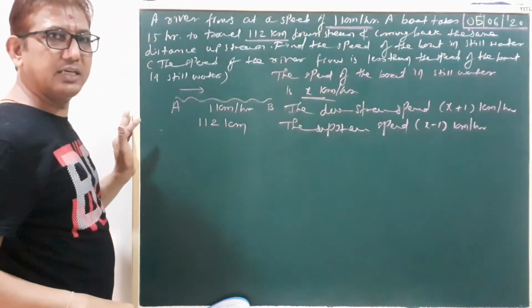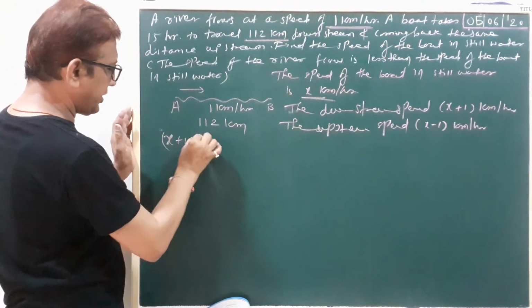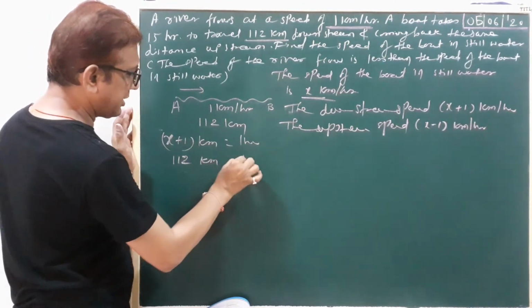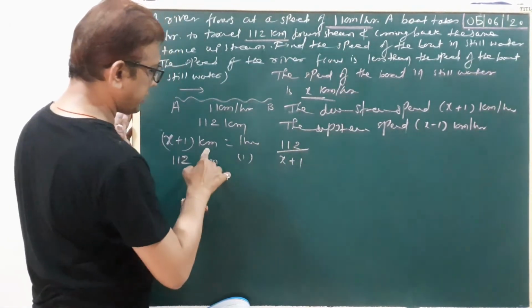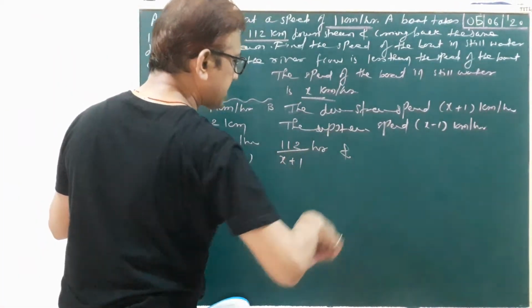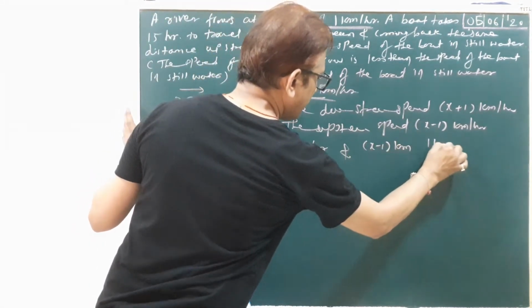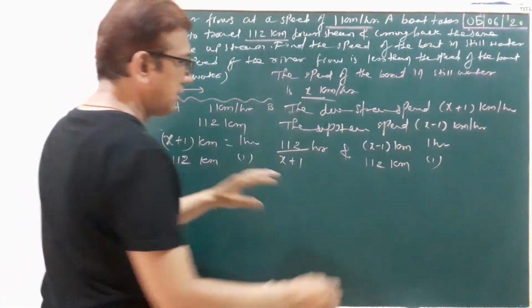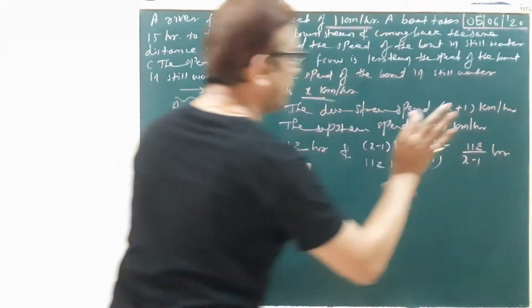Here the total distance covered is 112 kilometer. So we write the downstream and upstream equations. x plus 1 kilometer equal to 1 hour, so 112 kilometer equal to question mark. So 112 upon x plus 1 hour, kilometer cancelled. And we write here the upstream equation: x minus 1 kilometer equal to 1 hour, so 112 kilometer equals question mark. So we write 112 upon x minus 1 hour.